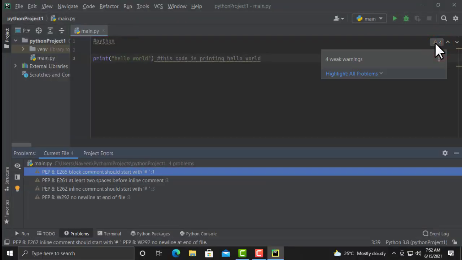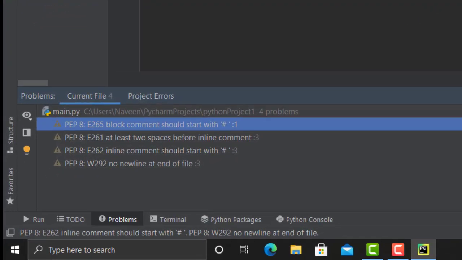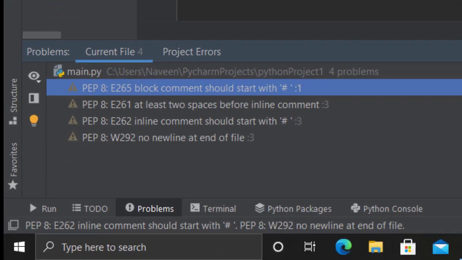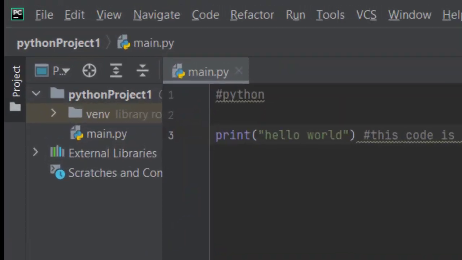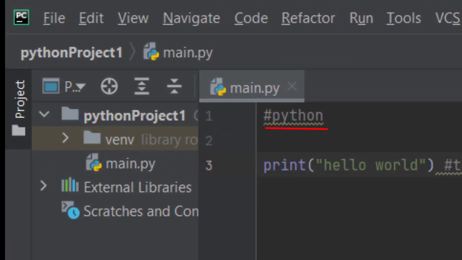Here, I got some weak warnings for my code. The warning says my code format is not proper, and the warning is indicated by a yellow line. That means I have to leave one space after the hash symbol in the comment.